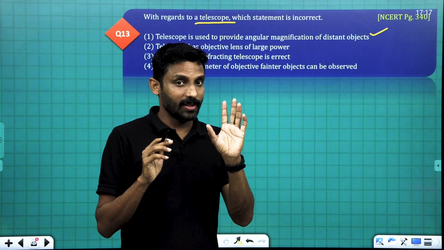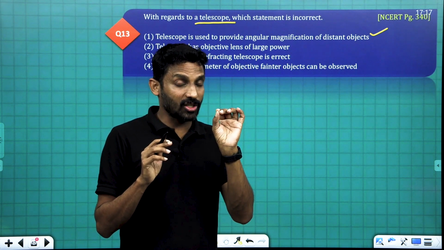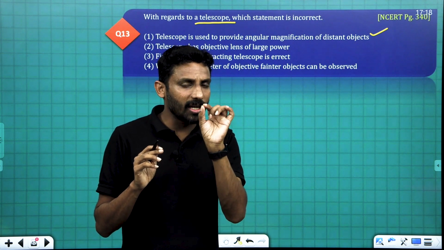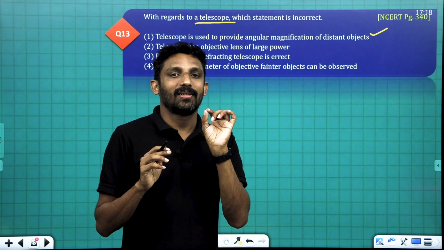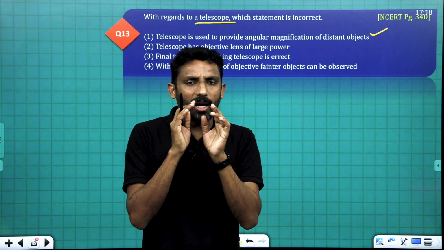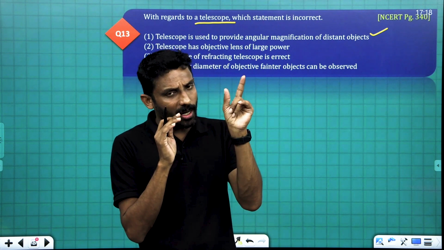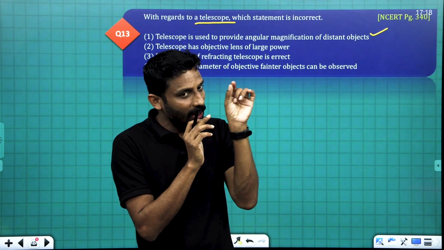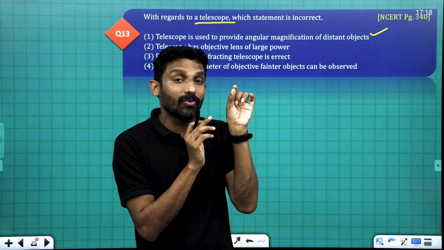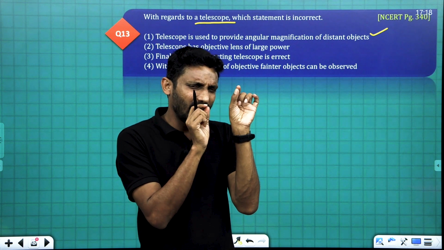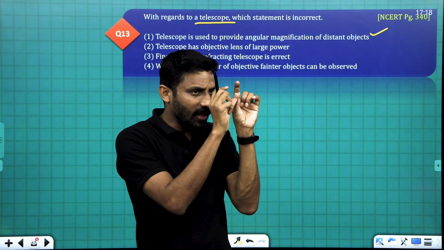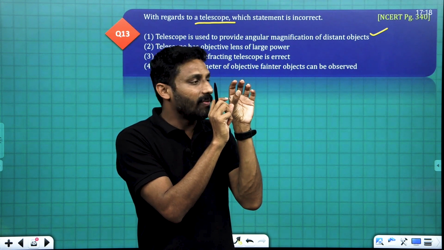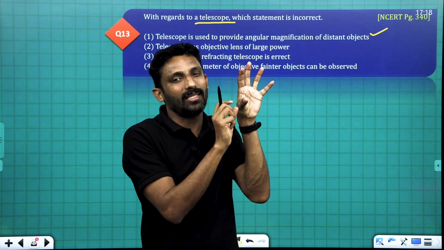Then what is the telescope doing? It is providing angular magnification. When we observe a distant object, the star, without the telescope, the angle subtended at the eye is very, very small. That's why we observe it as very diminished. The telescope increases this angular magnification, and that's why we can clearly view it.